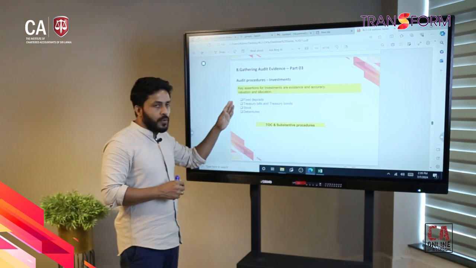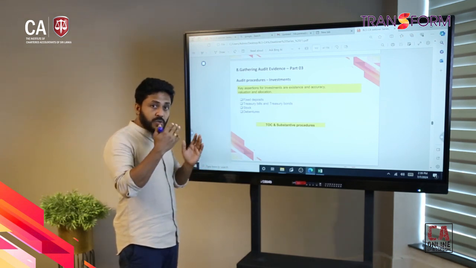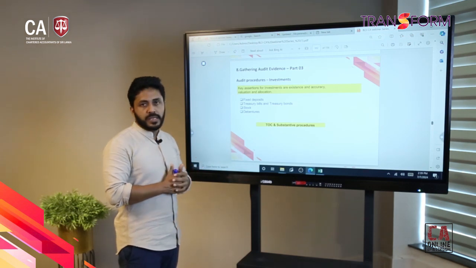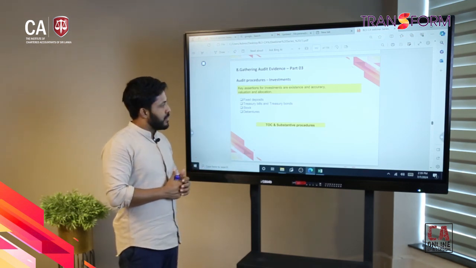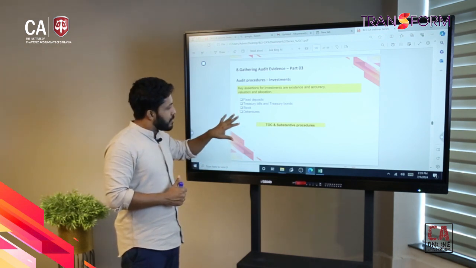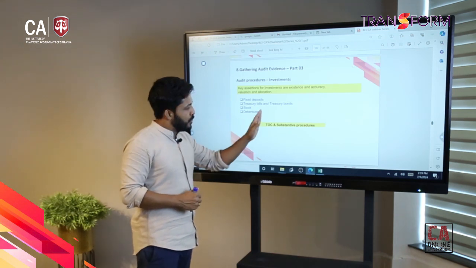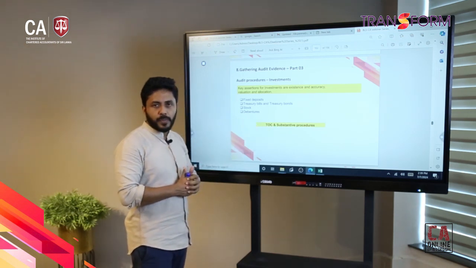So accordingly, the auditor should evaluate their risk and decide on audit procedures. As we discussed, that may be a reliance on controls approach or a substantive procedures approach.